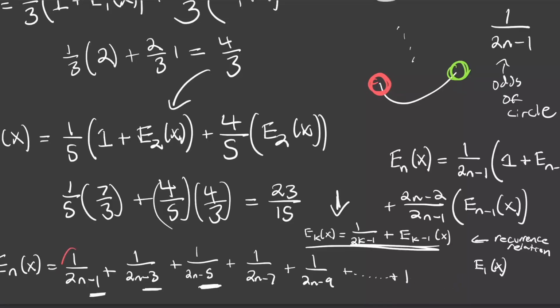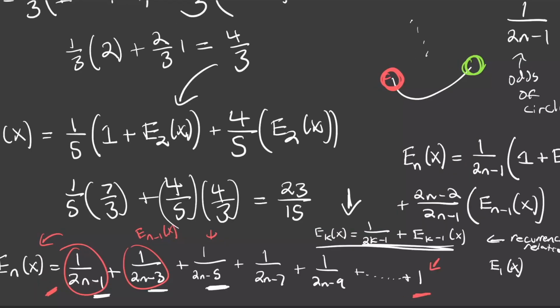So now how many of these terms are we summing up? Well, this one right here was in the e sub n recurrence. This one here came from the e sub n minus 1 recurrence. And then this one here came from the e sub n minus 2. This one here came from the e sub 1 of x. We're summing from 1 all the way up to n of these terms.